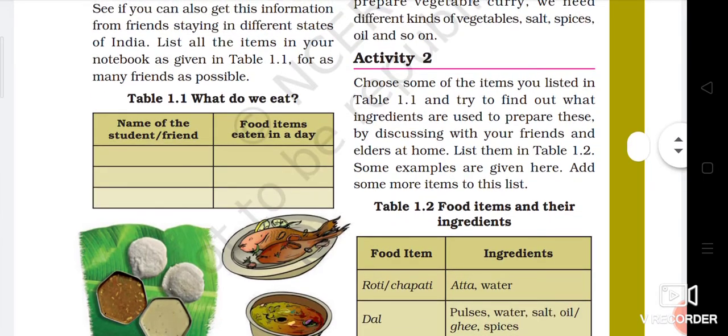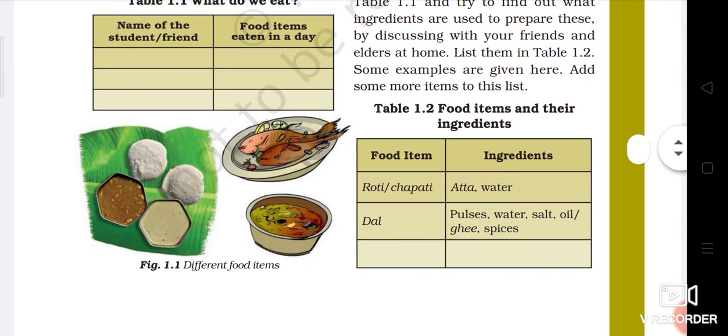If you see activity 2, choose some of the items you listed in table 1.1 and try to find out what ingredients are used. Suppose you have listed roti and chapati, then what is the ingredient for roti and chapati? If you want to make roti, first you have to take atta, and you add a slight amount of salt and water to make chapati. So these are the ingredients: atta, water and a little bit of salt. If you want, you can use salt, otherwise you can avoid it.